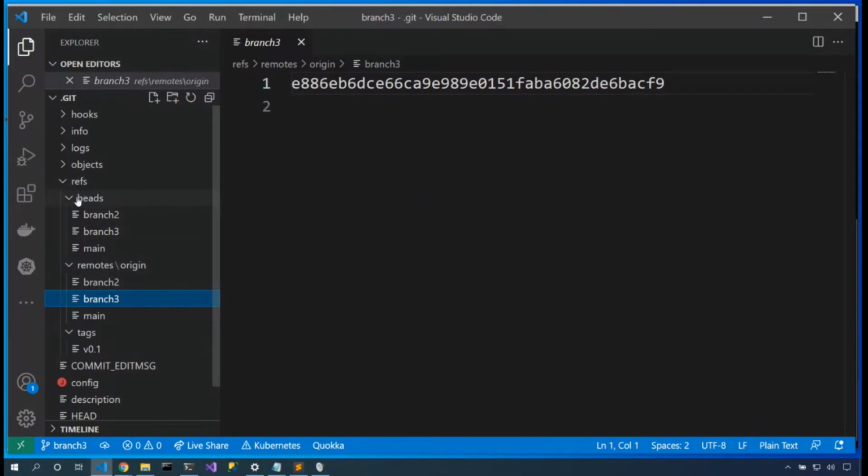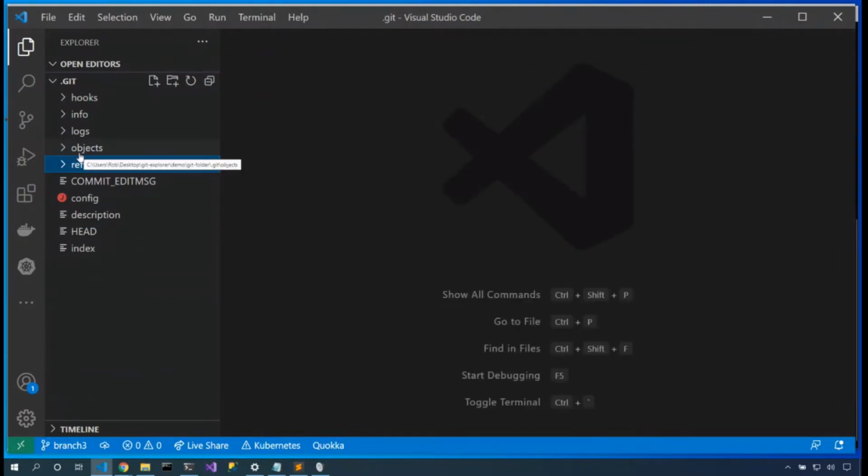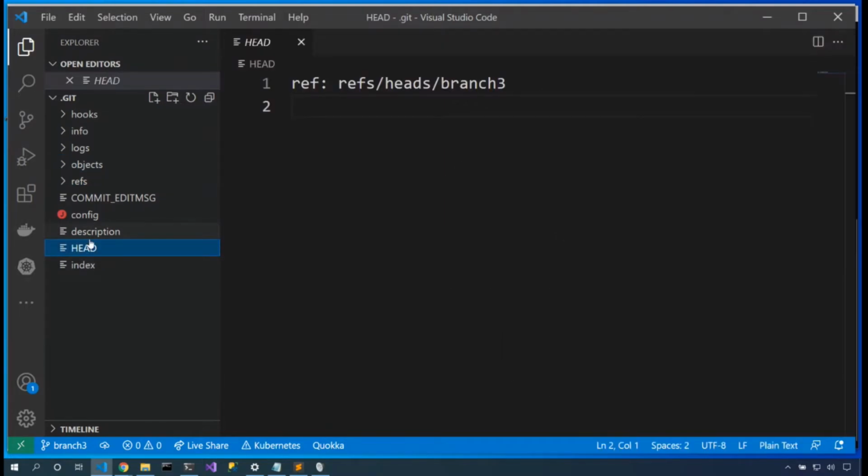So that's cool. Here in the refs folder, we have all of the heads, all of the branches, all of the remotes, all of the tags, all of the human readable pieces here in the refs folder. Now they all relate to various commits that we have in the objects folder, and head is one of the refs. Why is it not in the refs folder? Because Linus said so.